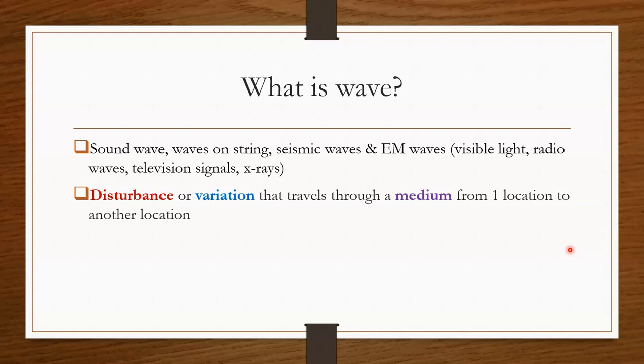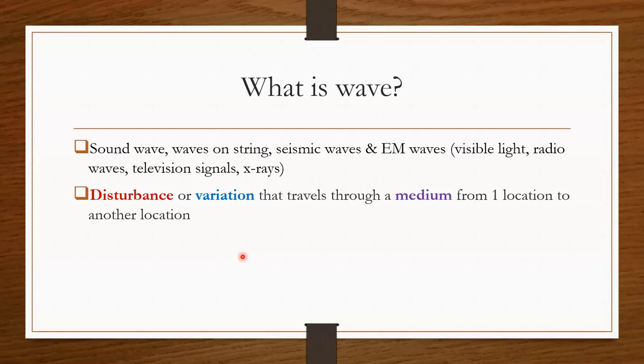By the books, a wave is defined as a disturbance or variation that travels through a medium from one location to another location. For example, when you drop a pebble into a pool of water, the disturbance produces water waves, which move away from the point where the pebble entered the water.